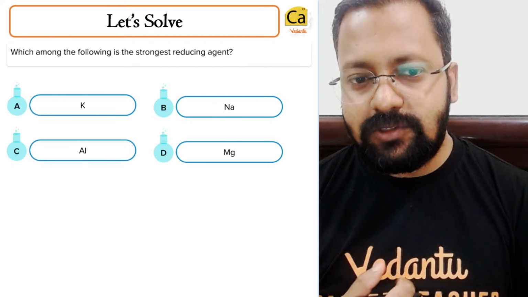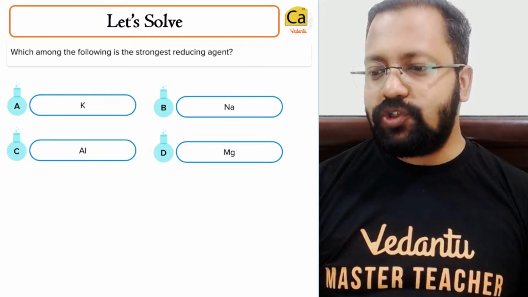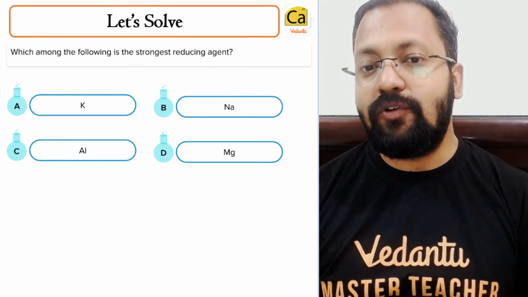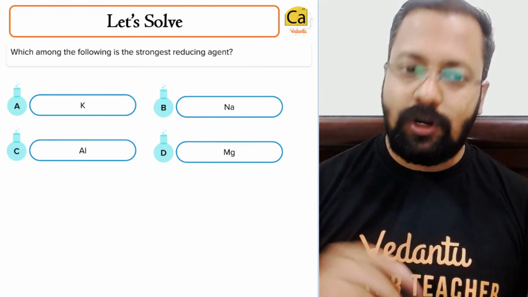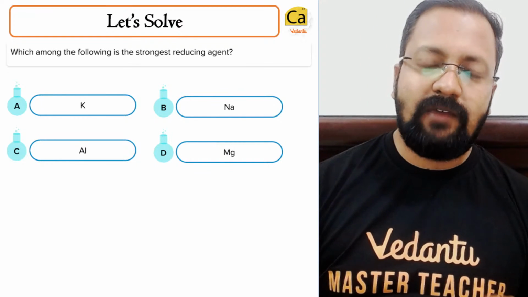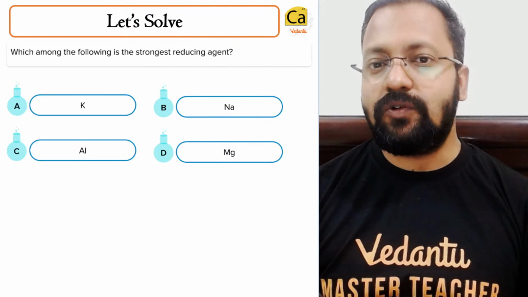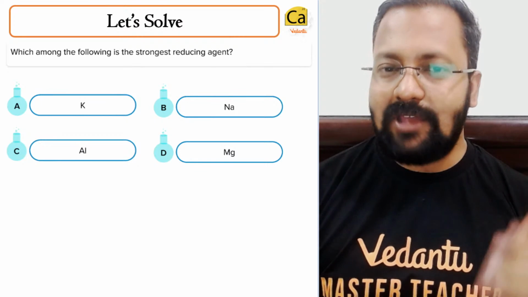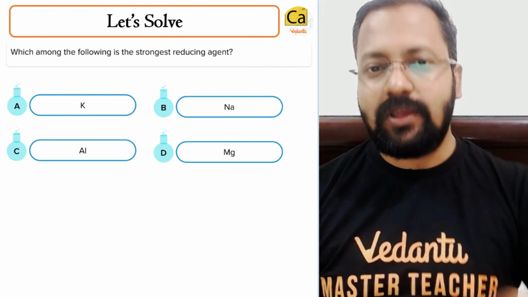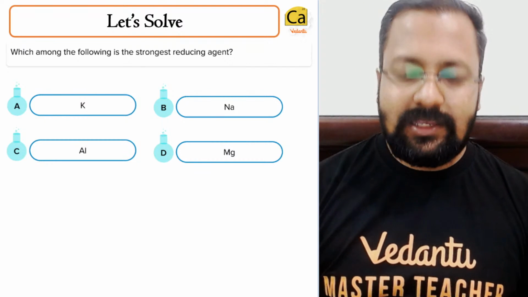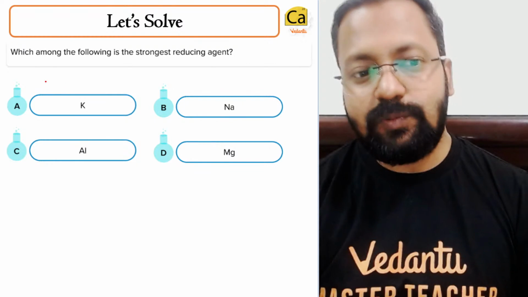The strongest reducing agent in fact is, देखो reducing agent का जो behavior होता है, if nothing is given you have to assume that the reducing agent behavior is being identified in water. If it is to be identified, then you have to take into consideration the electrochemical series or the activity series. Activity series में जो सबसे ऊपर रहते हैं, they are the strongest reducing agent. So the strongest reducing agent in this is A, that is potassium.